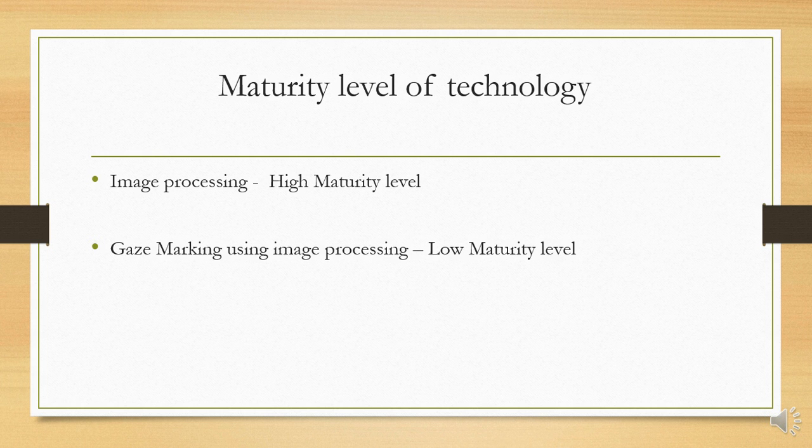Generally this has not been much researched. There are hardly 2 research papers on gaze marking, and that too just using sensors. Nobody has ever tried gaze detection using image processing. So I think it's a very novel idea which we worked upon, and presently gaze detection technology has a very low maturity level in actual terms of output.